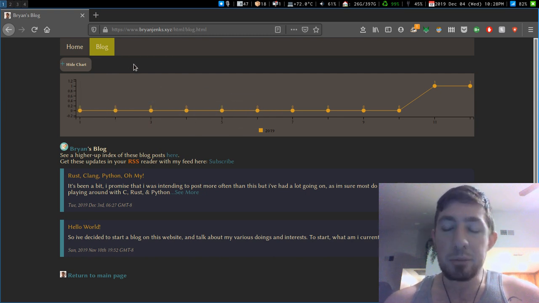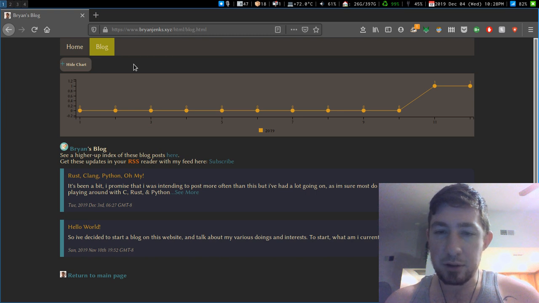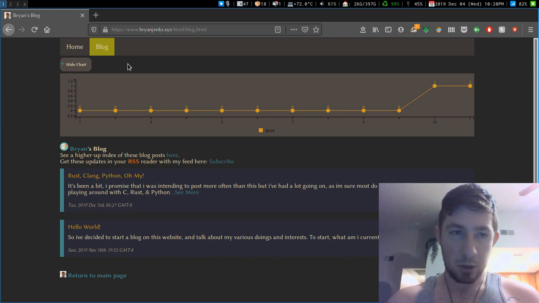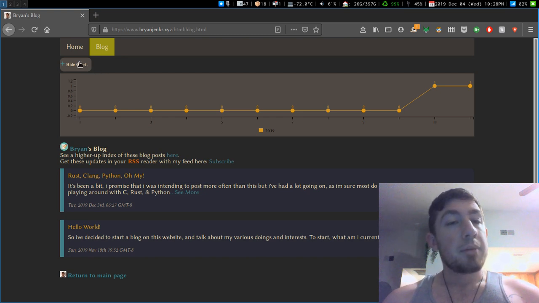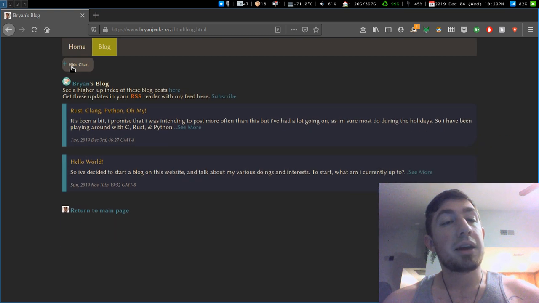I was also playing with jQuery at work because of reasons. We actually have to use jQuery for some stuff, like version 1.9. Yes, please cry for us. But if I click that, it hides my chart.